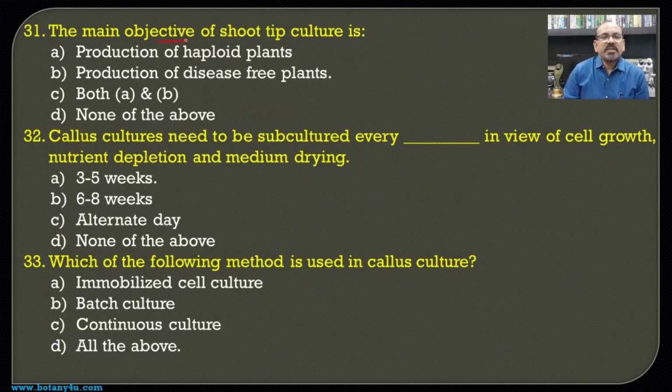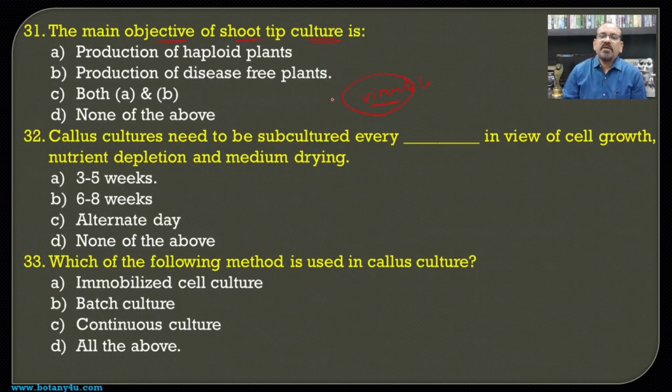The main objective of shoot tip culture is, whenever we are talking about the nodal cells or the shoot tip, usually these are used for the virus free generation of the population.